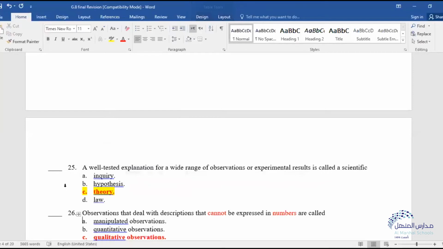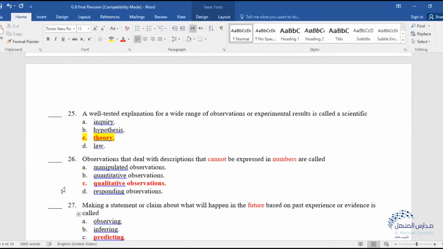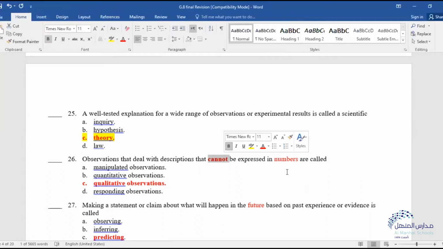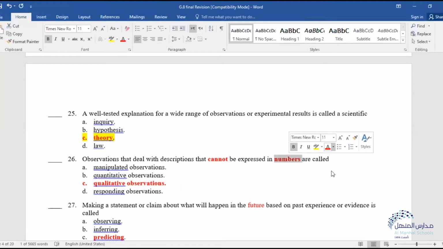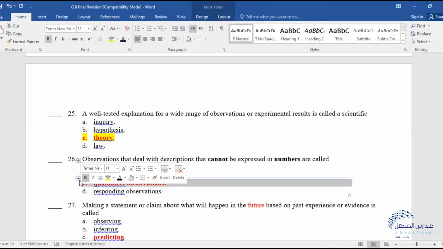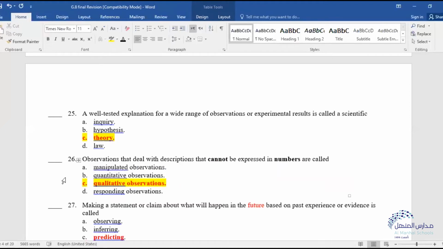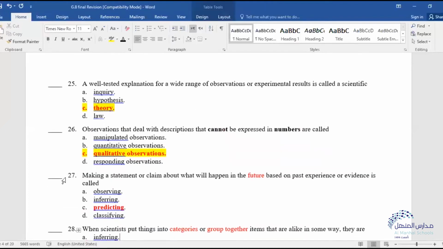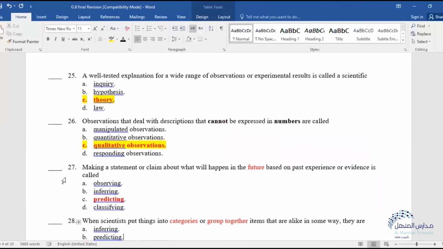Let's get to 26: observations that deal with descriptions that cannot be expressed in numbers. The word cannot is a clue for us, and it wouldn't work with numbers. So the perfect answer is qualitative observations. It's about the quality of things. It's not dealing with numbers, so numbers are excluded.